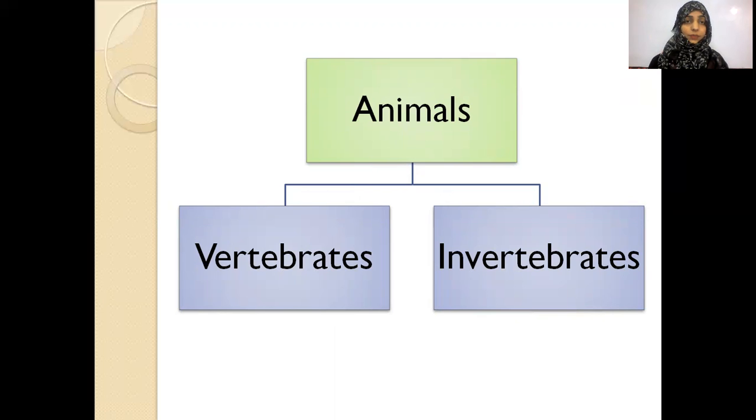They have classified these animals according to their behaviors, their living styles, their needs, their surroundings, and there are different aspects which are considered when they classify an animal. In this lesson, we will thoroughly discuss vertebrates and invertebrates. Mainly, we will focus on the invertebrates, but let's start with the vertebrates.